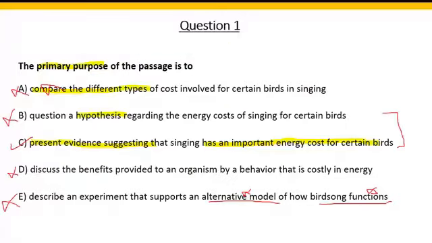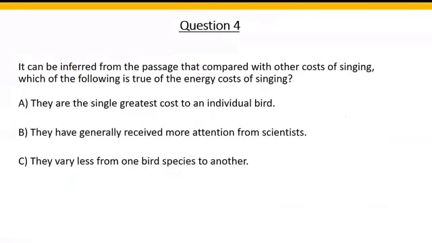All right, let's look at the next question, the last question. Question 4. It can be inferred from the passage that compared with other costs of singing, which of the following is true of the energy costs of singing? So the author has not really compared the energy costs with the other costs, saying which is more, which is less. But what can be inferred from the passage? Let's go through the options.